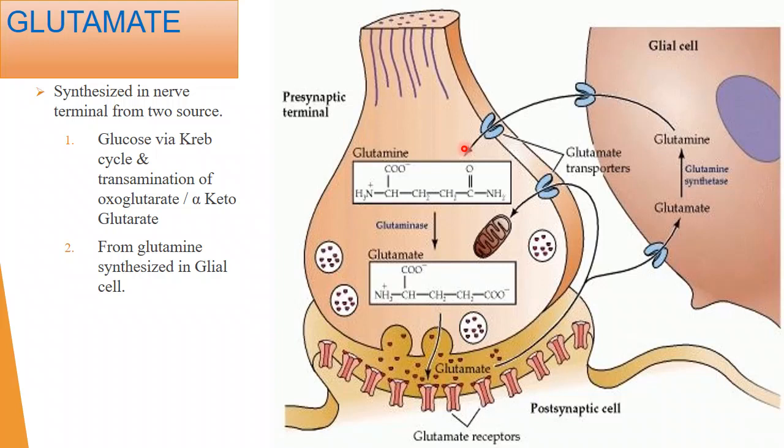Now this glutamine will be converted again to glutamate in the presynaptic neuron via the glutaminase enzyme, where this glutaminase enzyme is found in the mitochondria. So in the mitochondria, the glutaminase enzyme will be there. What will happen? It will convert this glutamine to glutamate.